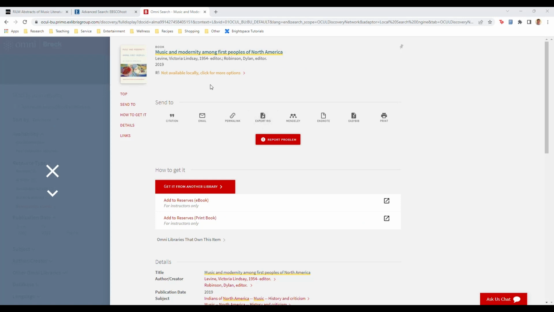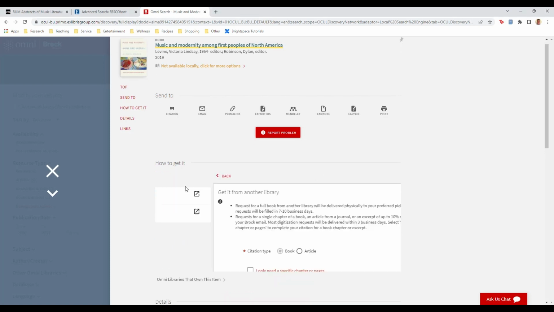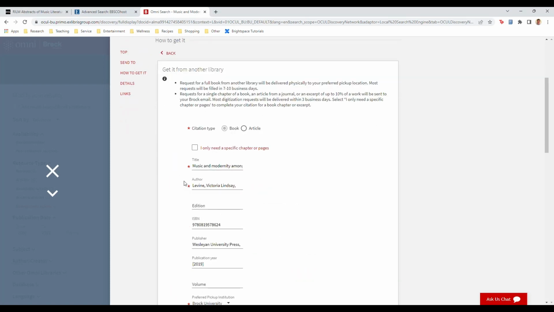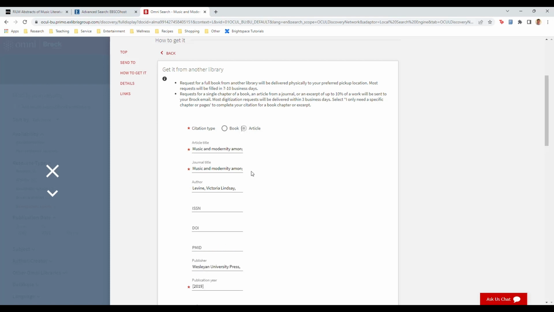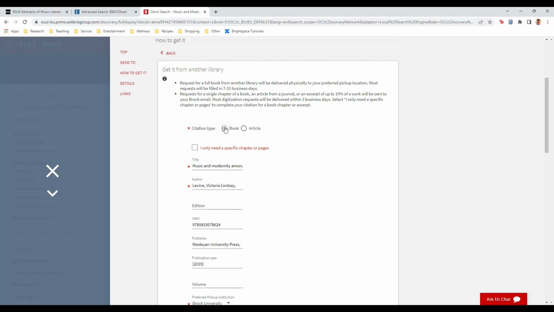Let's say you clicked Find Full Text and it says not available locally. This means that Brock doesn't have this item, either online or in their physical collection. At this point, you can click Get it from another library. If it is an article, a PDF can usually be delivered to you within a day or two. If it's a book and you know the chapter you want, click this box and indicate which chapter or pages you want. If you don't know what section you want, or you want to read a large portion of the book, you will need to request that the physical book be delivered to Brock. This is possible, but it will take more time.